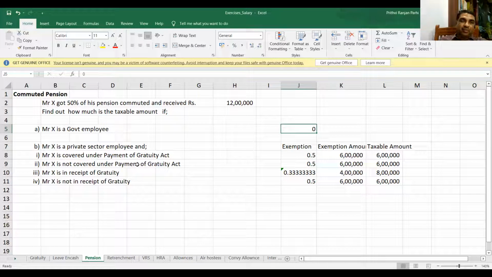But secondly, if he's a private sector employee and one, he is covered under payment of gratuity. Okay, second case, he is not covered under gratuity. Third case, he is in receipt of gratuity. Fourth case, he is not in receipt of gratuity. You see, coverage of gratuity act doesn't matter to us, is it not?